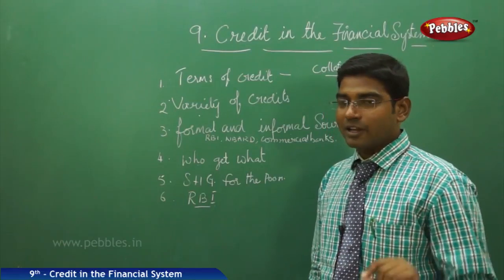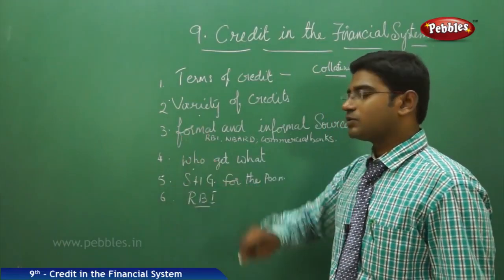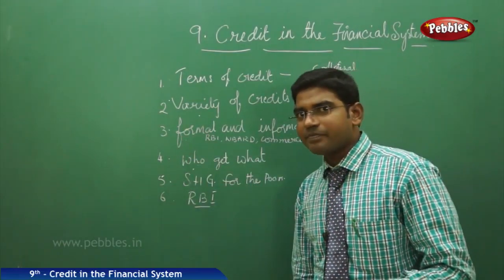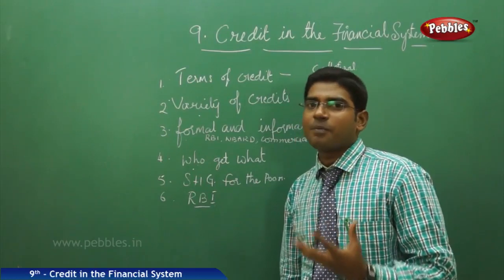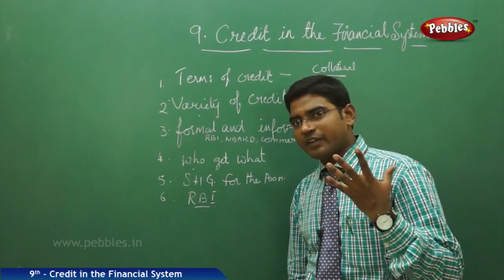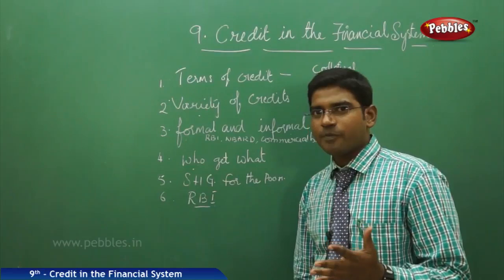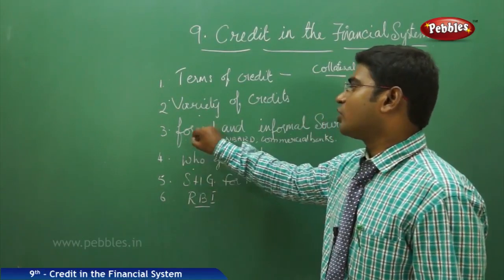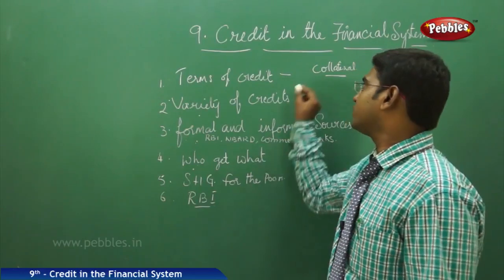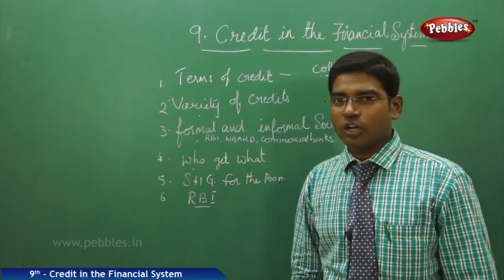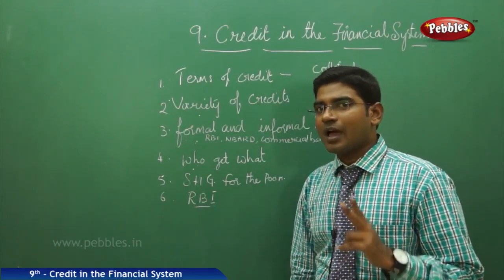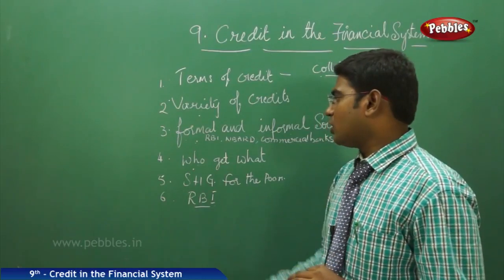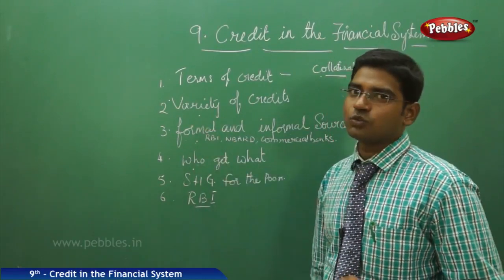These people are eligible for formal loans. At the same time, if you hold any property, even if you are not an employee of any company, you are eligible for a loan from the bank, because you have the collateral documents. So these are the two main factors which allow us to get formal loans.